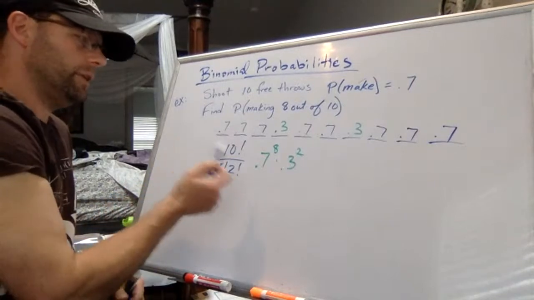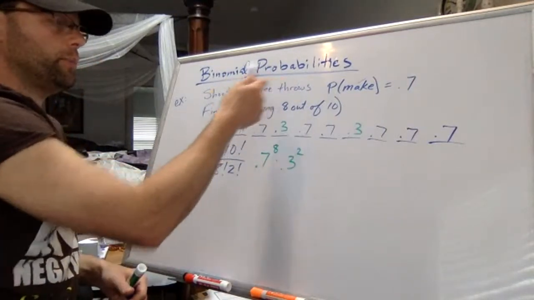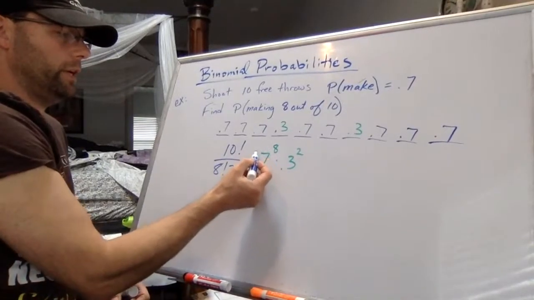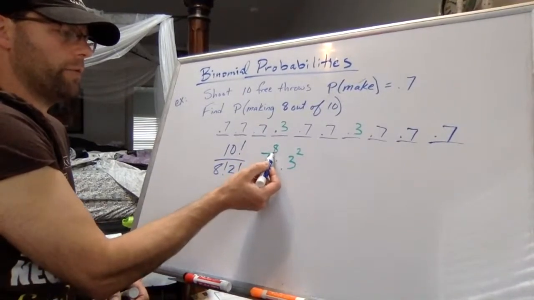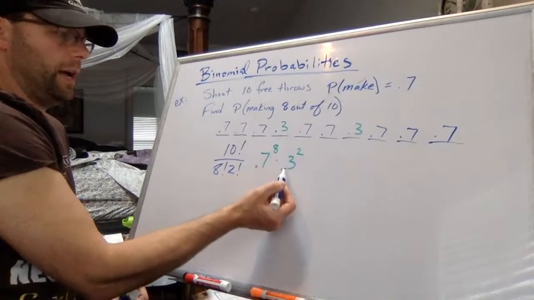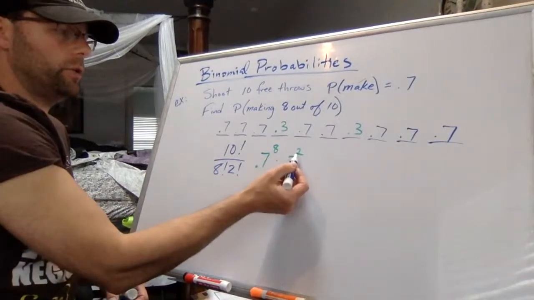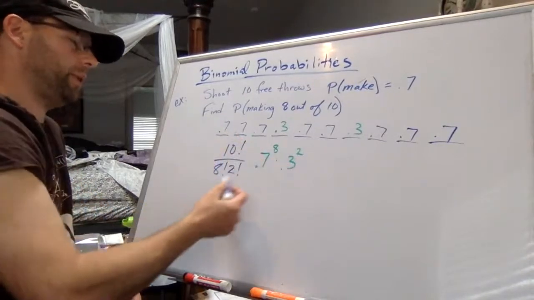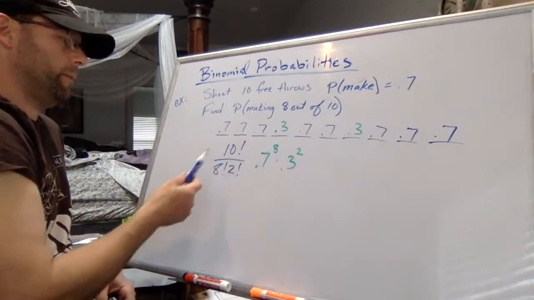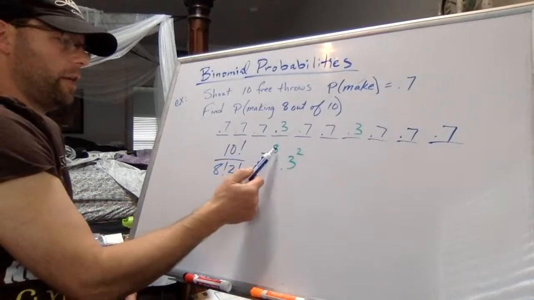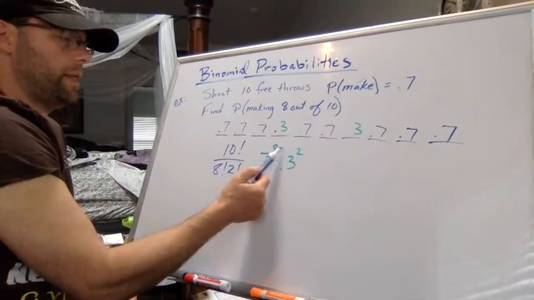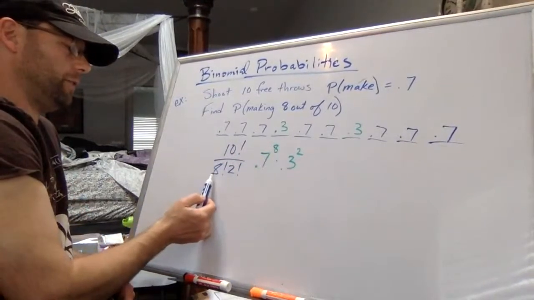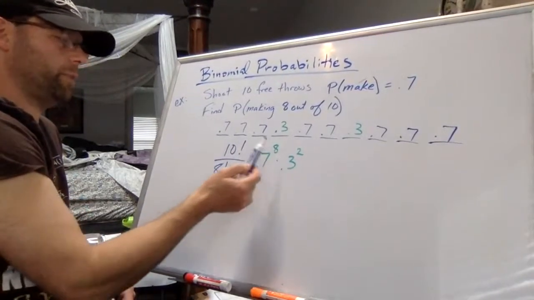So essentially what you have to do for these binomial probability questions is you take the probability of a success to the power of the number of successes times the probability of a failure to the number of failures, but then you have this multiplier out front that is the two powers added together factorial divided by those individual factorials of the powers.